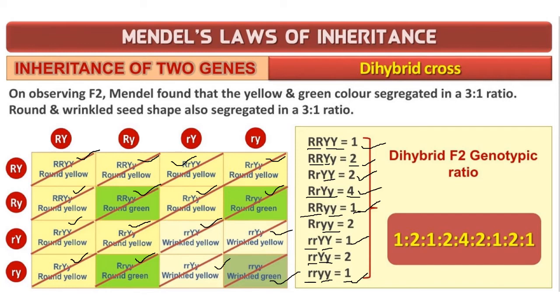So how many there are? 16. 1 plus 2, 3, 3 plus 1, 4, 4 plus 2, 6, 6 plus 4, 10, 10 plus 2, 12, 12 plus 1, 13, 13 plus 2, 15, 15 plus 1, 16. So here we get the 16, then it is correct.